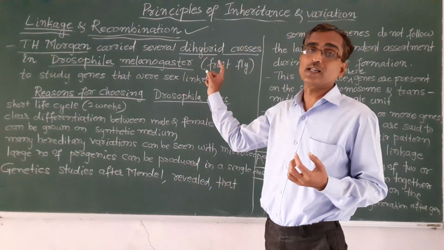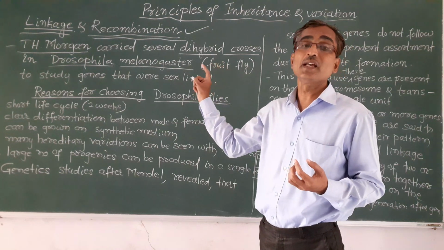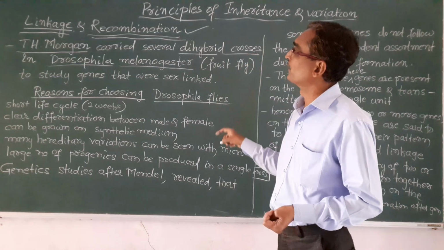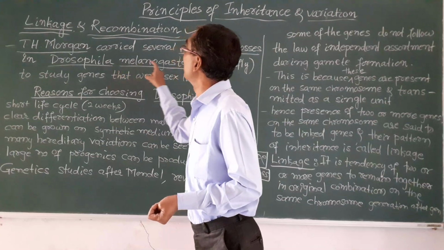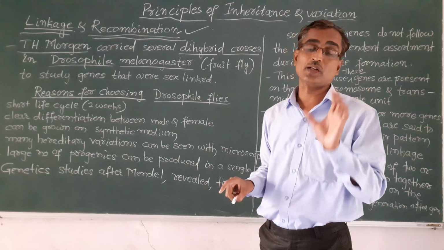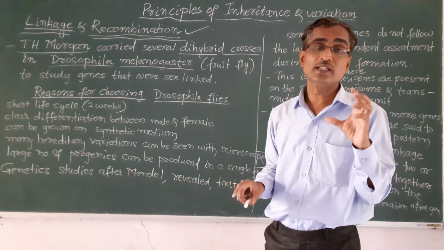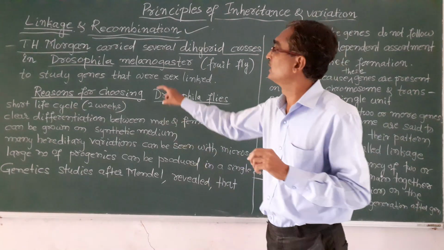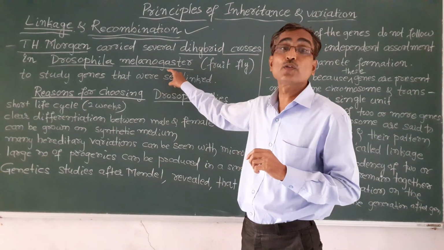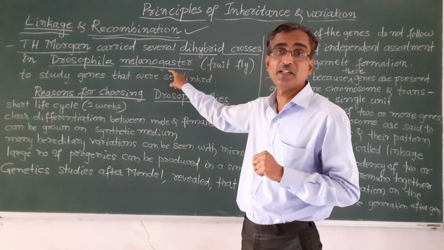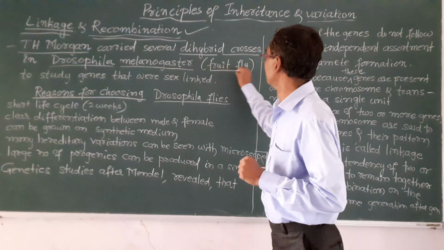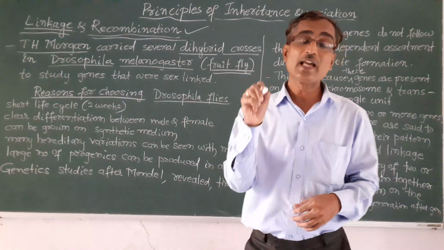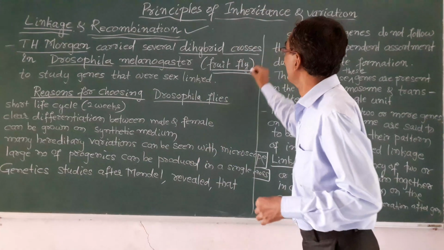So here T.H. Morgan, the scientist, conducted several experiments, dihybrid crosses, in Drosophila melanogaster. It is very important. T.H. Morgan carried out several dihybrid crosses on Drosophila melanogaster, that is the scientific name of the fruit fly.